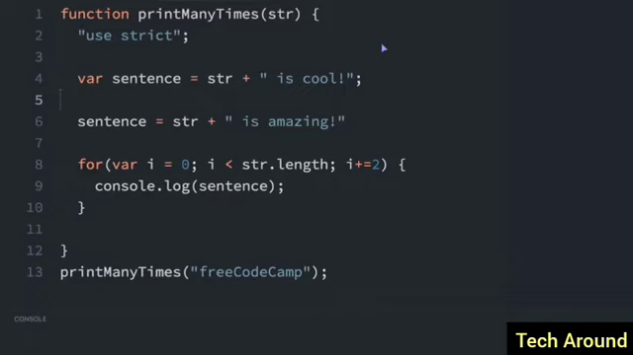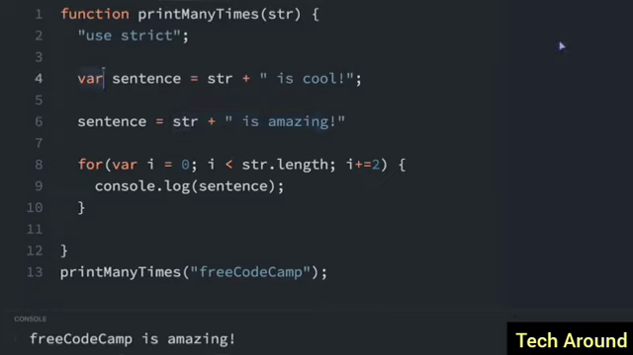Const is another way to declare a variable. It has all the features of let, but it's also read-only. You cannot reassign a const. So let's look at this program here. We're running this print many times, and it's going to log out this sentence. The sentence is up here, var sentence, it's declared, and then we reassign it here. First we declare the sentence to be the string "is cool", then it's reassigned to be the string "is amazing". If we run that, it should work. It prints "freeCodeCamp is amazing" many times.